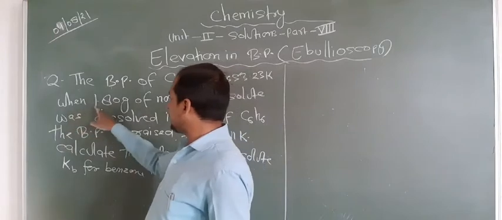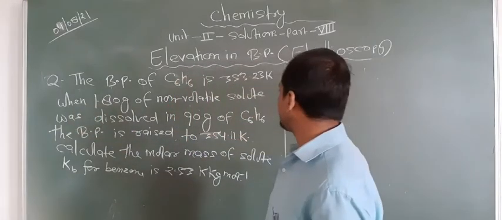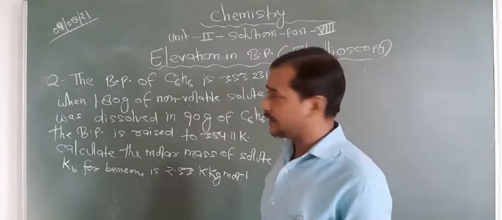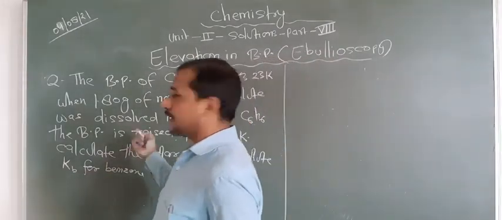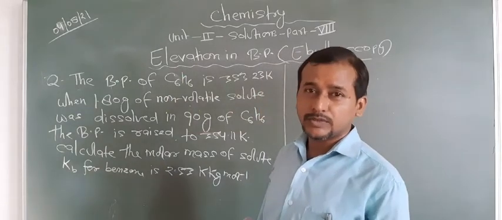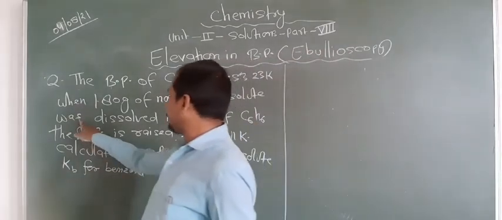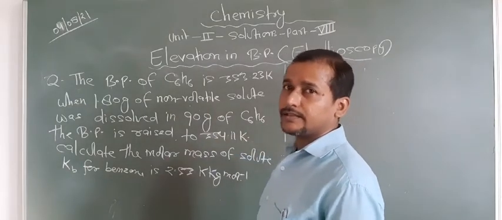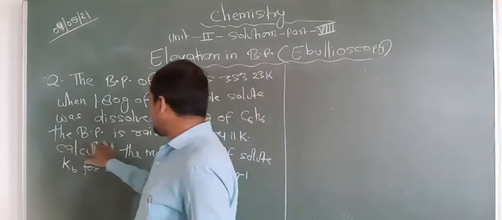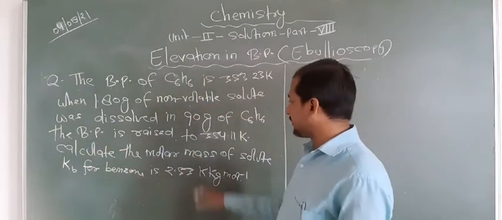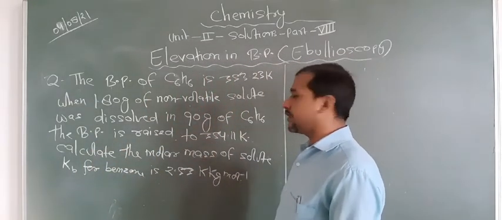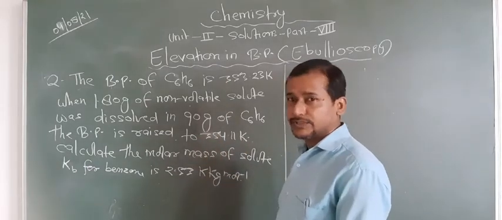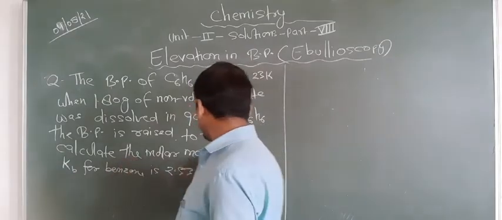Now what happens if 1.80 gram of a non-volatile solute, that means one which does not give any vapor pressure and does not change into the gaseous state, is dissolved in 90 gram of benzene. Here the mass of the solvent benzene is given as 90 gram. The boiling point is raised to 354.11 Kelvin. So basically this is the boiling point of the solution. Calculate the molar mass of solute.